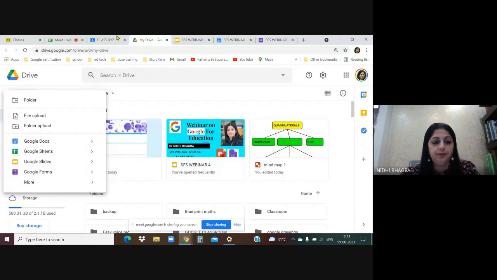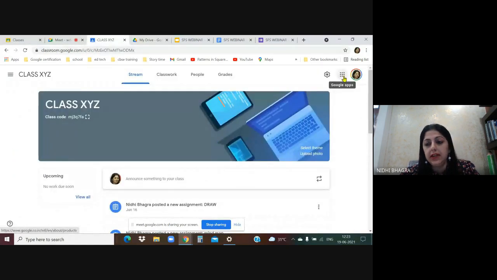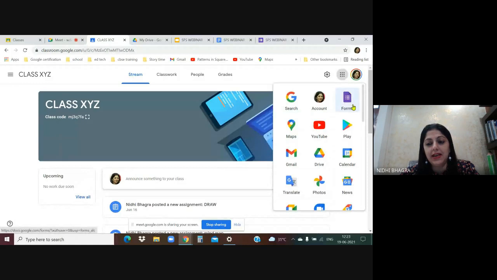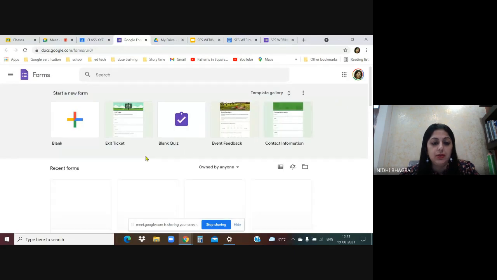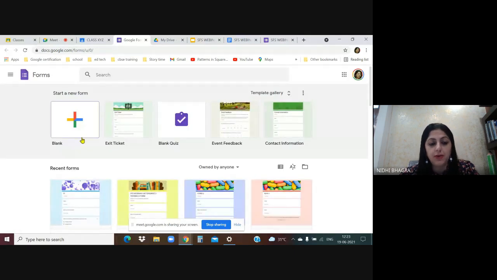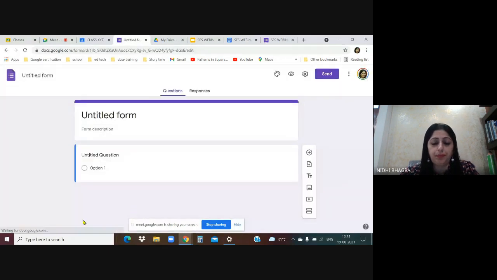Second option, click on this Google App Grid. Directly there is a shortcut here. You see Google Forms over here. So as I click on this, you can start creating a blank form. You can start with an existing template. Your previously made forms are also readily available over here. So let us start creating a blank Google form.